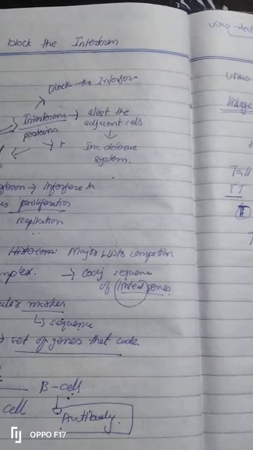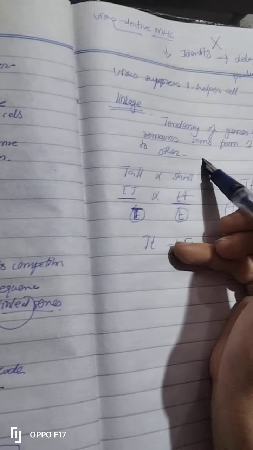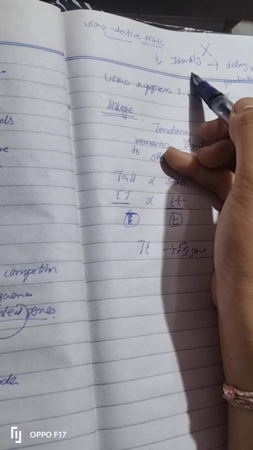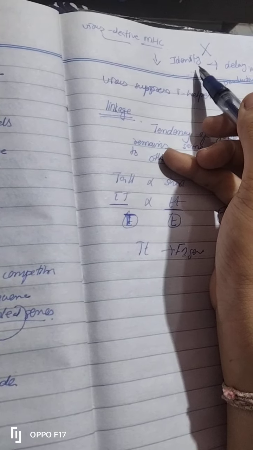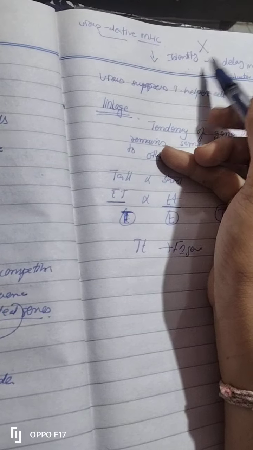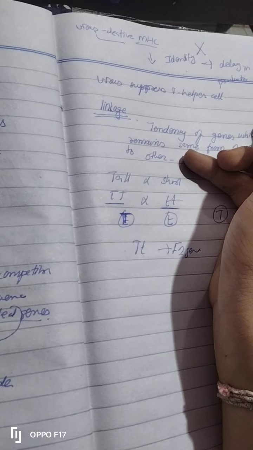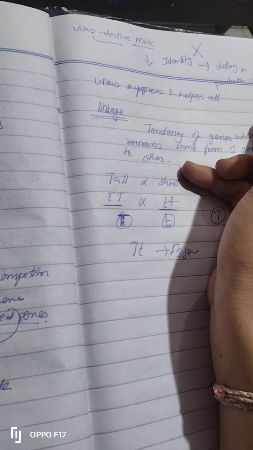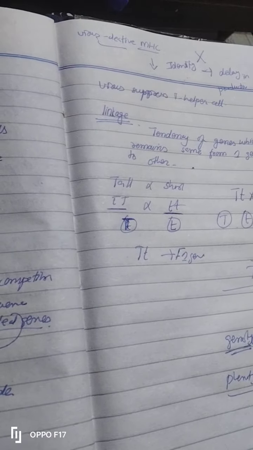So I hope the concept of MHC is clear to you, that MHC is responsible for the identification of the pathogen, and this identified sequence will be shown to B cells, and these B cells will produce antibodies. So when this MHC will be deactivated, there will be delay in the production of antibody.